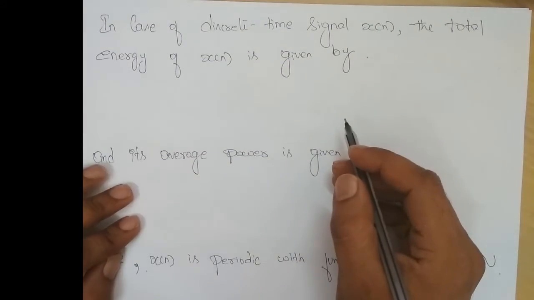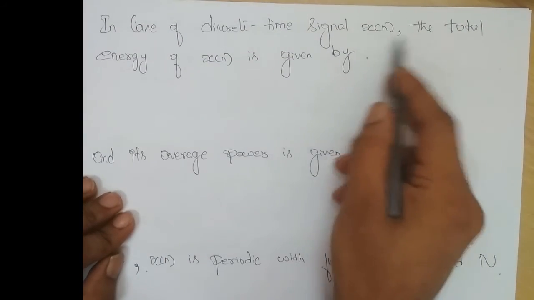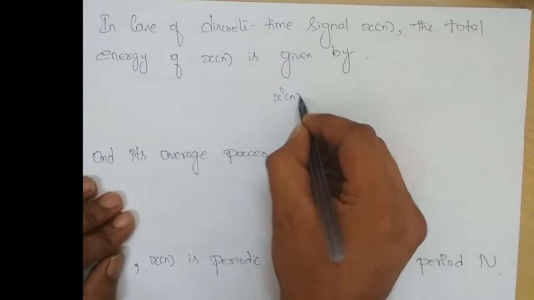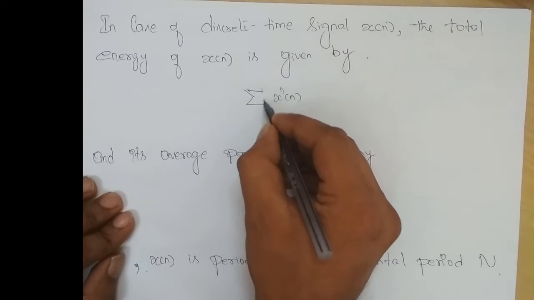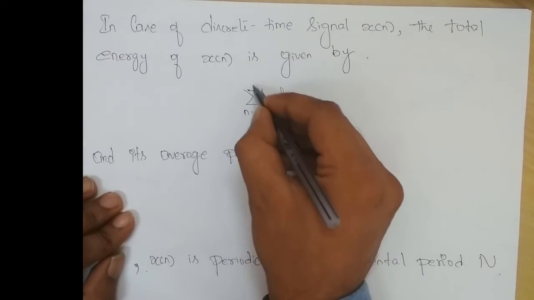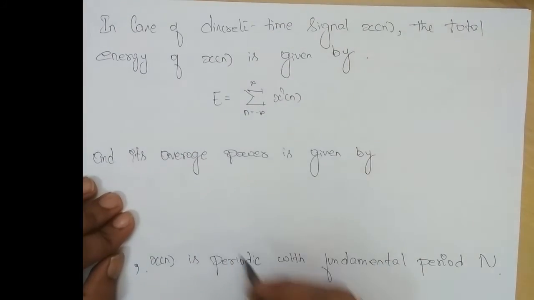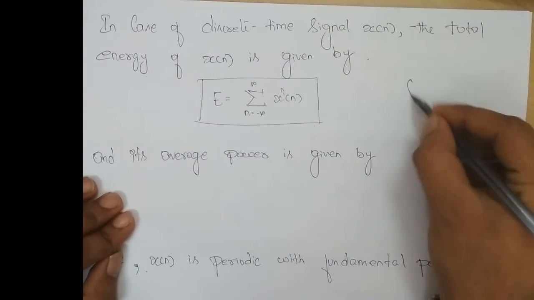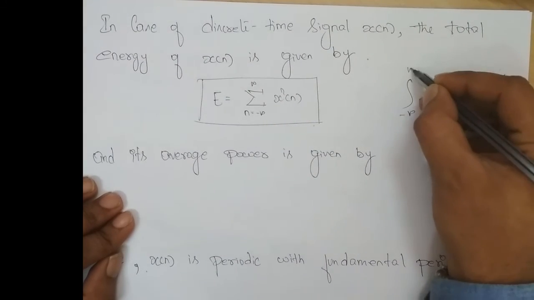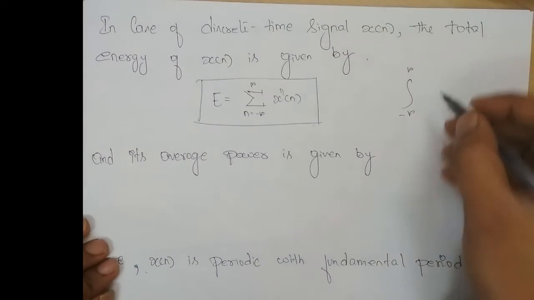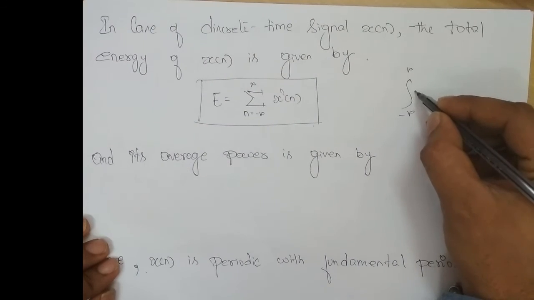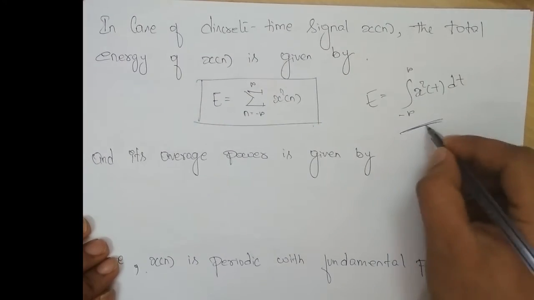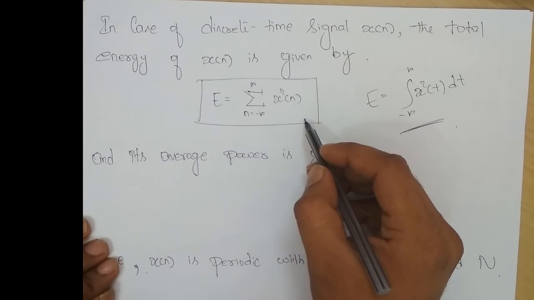In case of a discrete time signal x(n), the total energy of the signal x(n) is given by the same thing. You square the signal and sum it for n varying from minus infinity to infinity. That will give me the energy. For a continuous time signal, we integrated from minus infinity to infinity, because it's a total energy, of x squared of t dt. So that was for the continuous time signal, and this is for the discrete time signal.